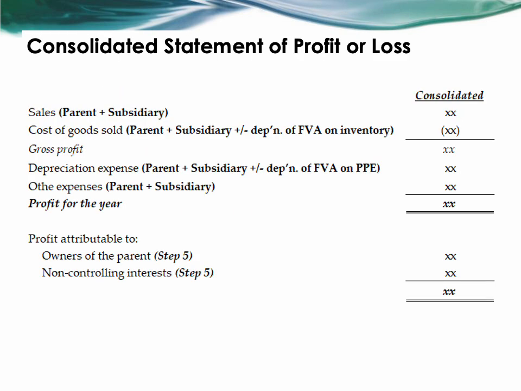And then the consolidated statement of profit or loss will include the parent's profit and the subsidiary's profit less any depreciation of the fair value adjustment, or addition if there is overvaluation.